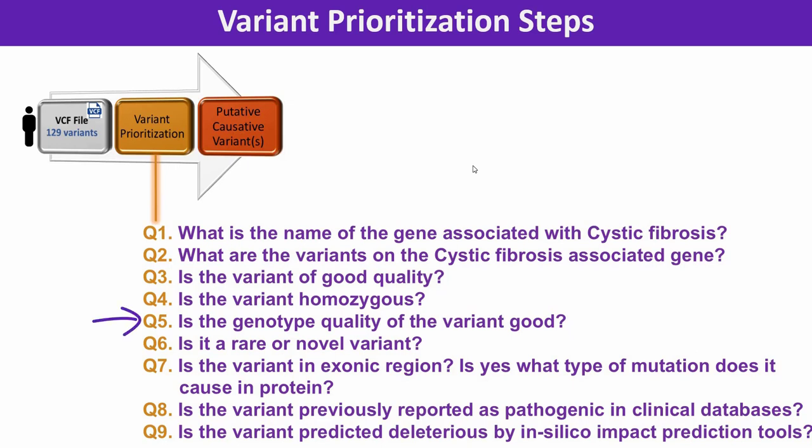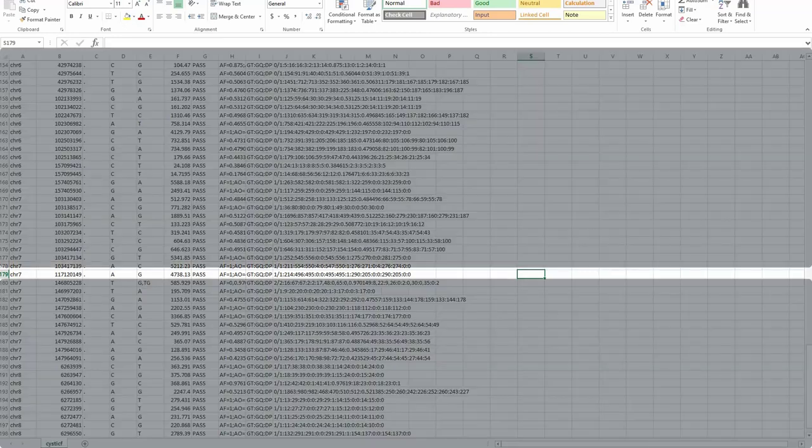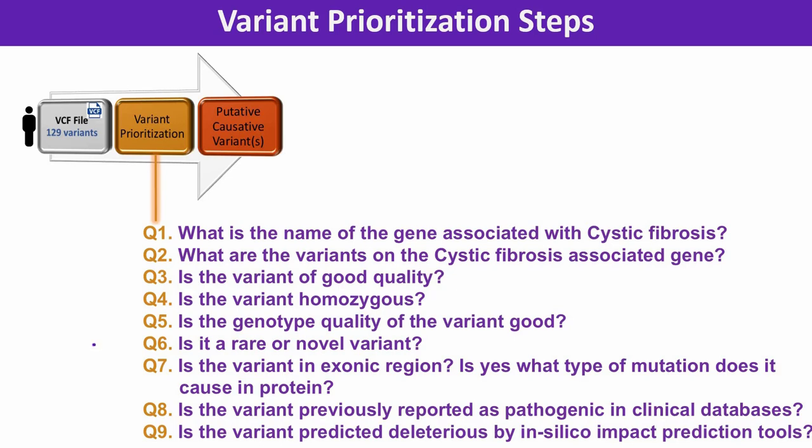Question 5. Is the genotype quality of the variant good? Yes, the genotype quality looks good and is above a threshold value of 30 as recommended by the variant calling software. Question 6. Is the variant a rare or a novel one?